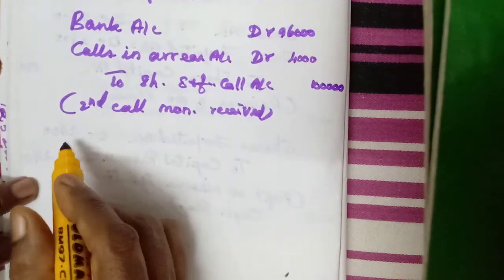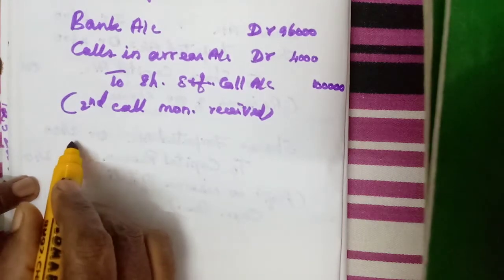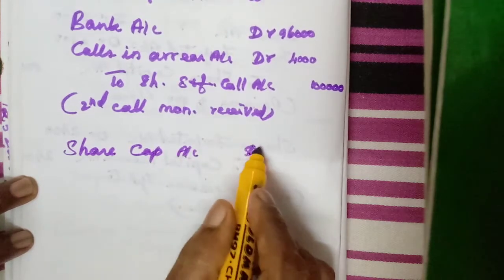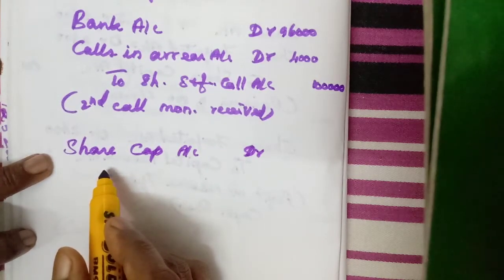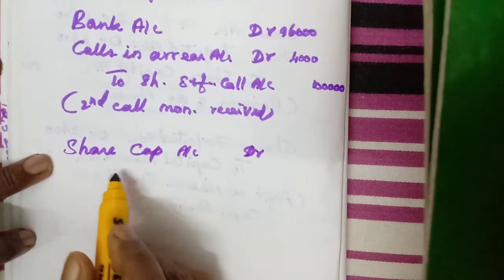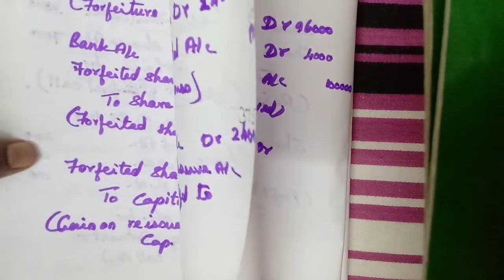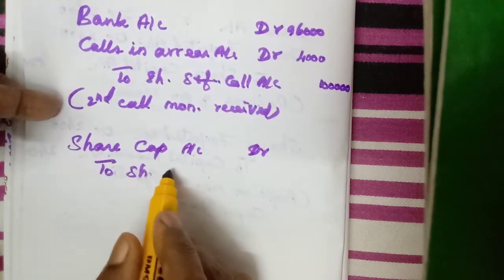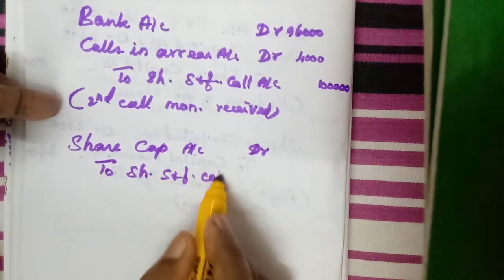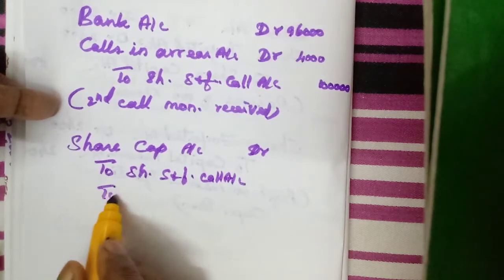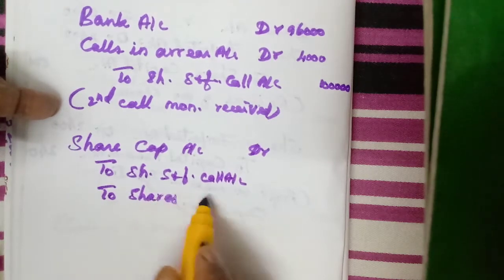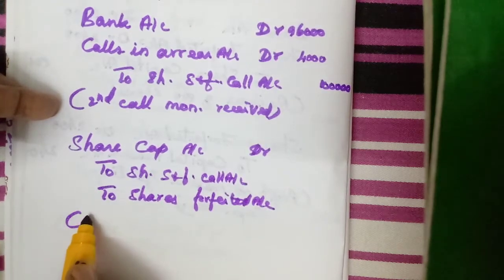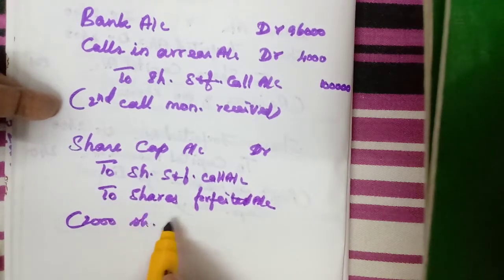What is the forfeiture entry? Share capital account debtor to share second and final call account, to shares forfeited account. 2,000 shares forfeited.